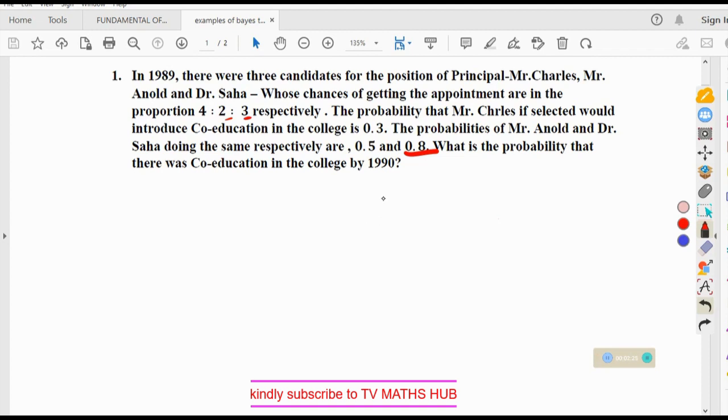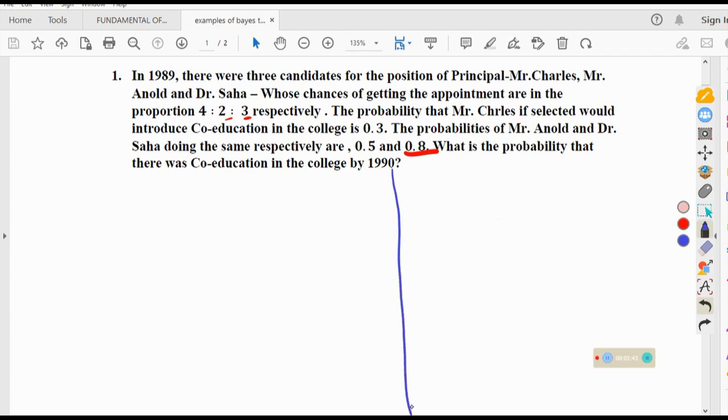However, we shall be able to solve this one using the previous knowledge, and even if you haven't watched, you will be able to understand fully how we can apply the Bayes theorem. So let us look at this question here.